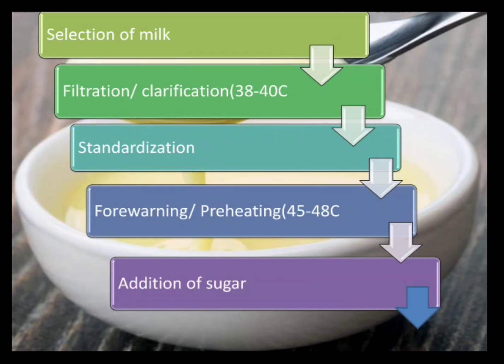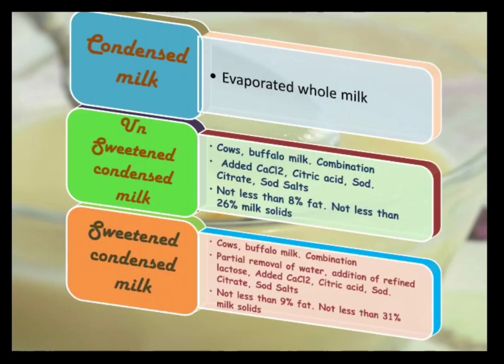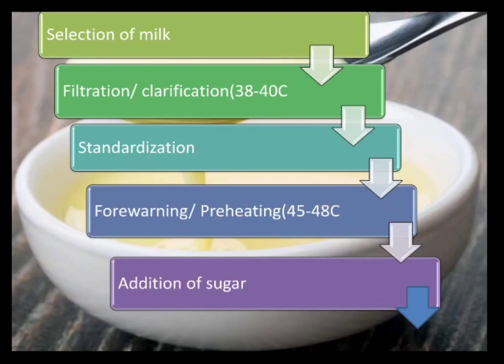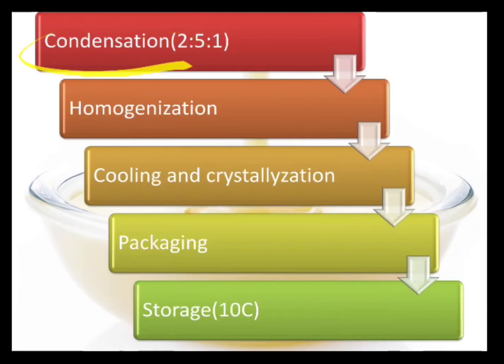And once the standardization is done, the preheating process starts, also called forewarming, which is maintained at 45 to 48 degrees centigrade. When forewarming is done, sugar is added in the required quantity, if required. For sweetened condensed milk, sugar is added, and for unsweetened, sugar is not added. Then the condensation process happens in the ratio 2:5:1 for all the ingredients mentioned.